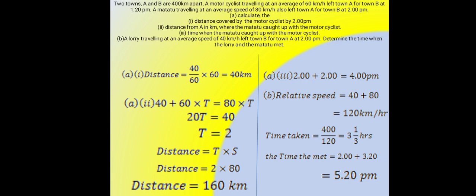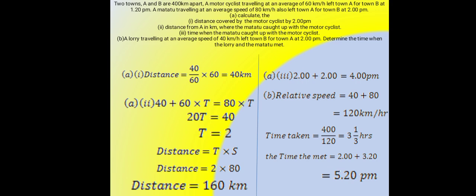The distance covered by the motorcycle at 2 p.m. 2. The distance from A in kilometers where the motorist caught up with the motorcycle. 3. The time when the motorist caught up with the motorcycle.